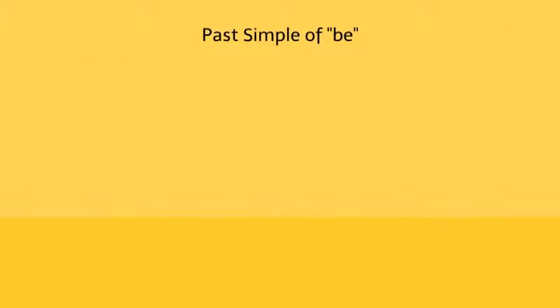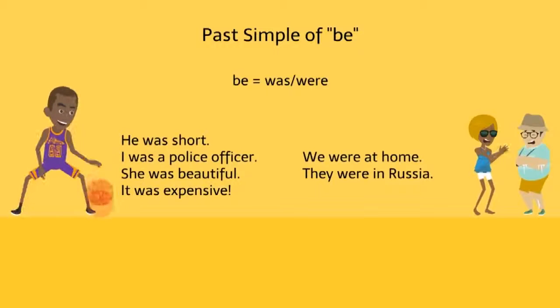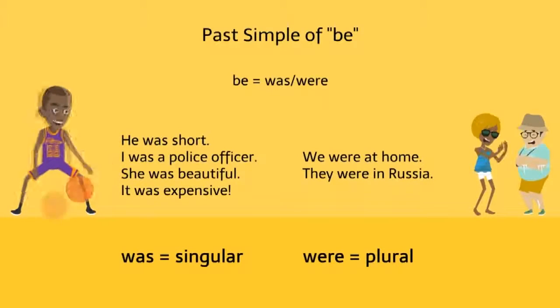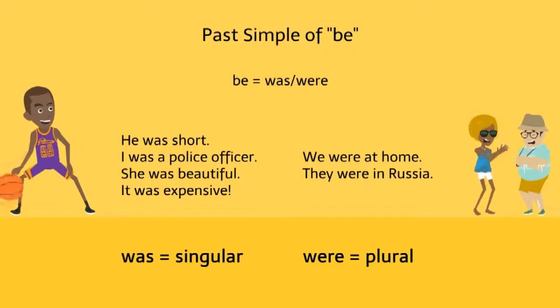So the past simple of be has two forms, was and were. Which one is singular and which one is plural? Was is singular and were is plural. But sometimes English doesn't always follow the rules.